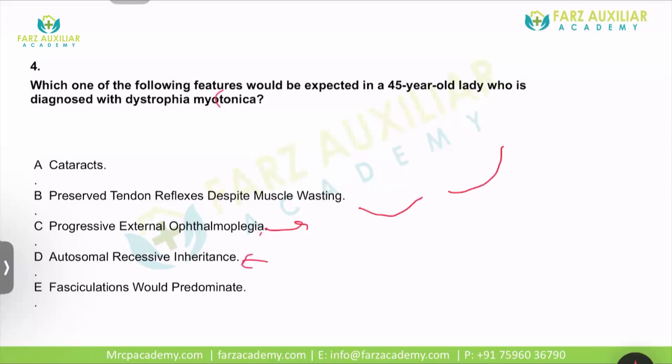Fasciculations would predominate? Basically, it usually has a lot of weakness and there is increased tone, generalized tone increase is there. So myotonia is what we call. So there are no fasciculations, but there is myotonia. So what would be the answer?